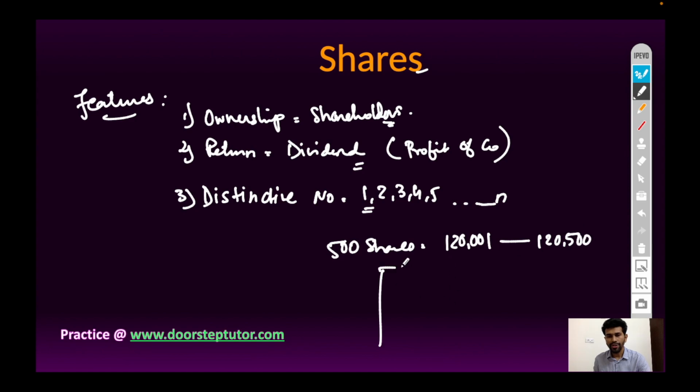So, in the share certificate, it will be mentioned the name of the company, name of the shareholder, face value of shares, number of shares held by the shareholder, and the distinct numbers of shares, from which serial number to which serial number the shareholder has purchased the shares, along with the common seal and authorized signatory. So the share certificate shows the distinct number of shares.